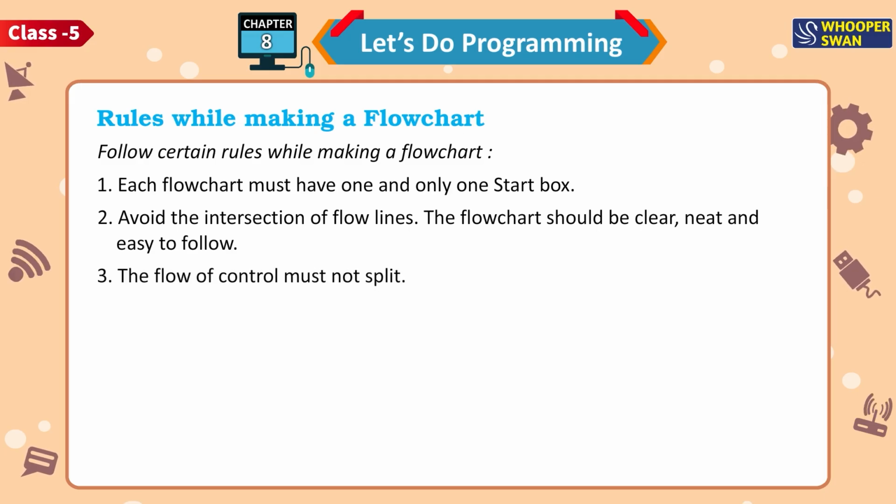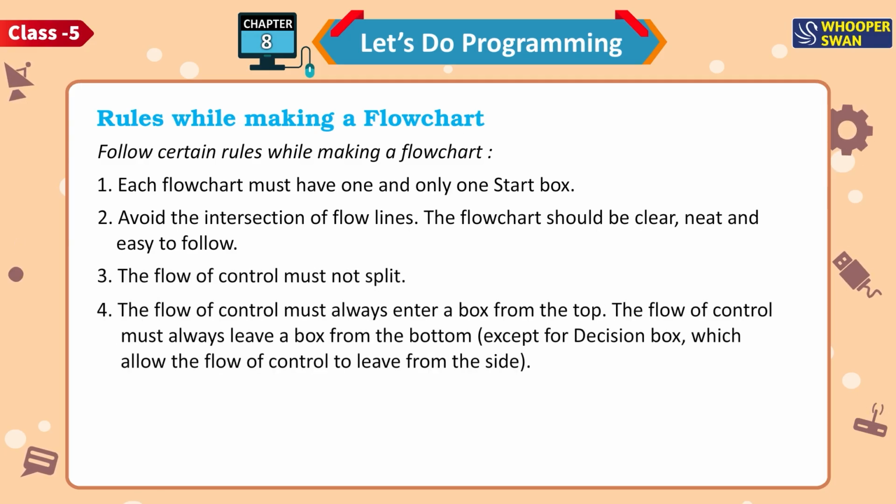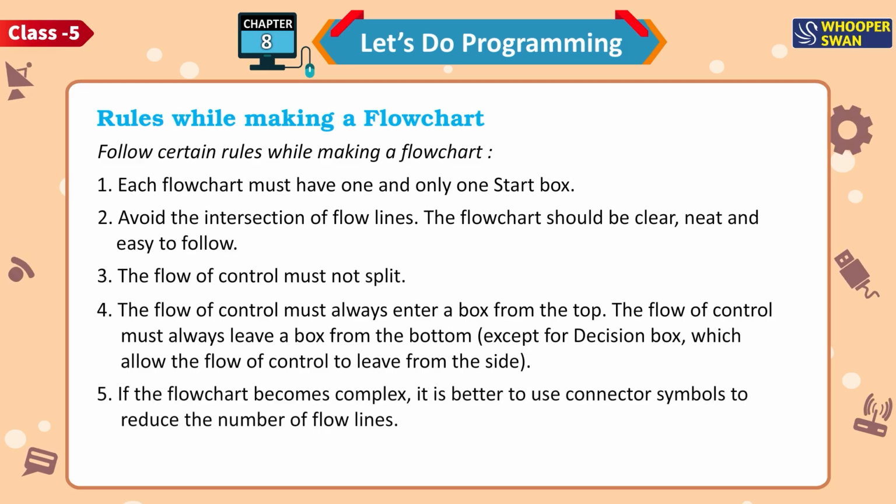Rule 3. The flow of control must not split. Rule 4. The flow of control must always enter a box from the top. The flow of control must always leave a box from the bottom, except for the decision box, which allows the flow of control to leave from the side. Rule 5. If the flowchart becomes complex, it is better to use connector symbols to reduce the number of flow lines.